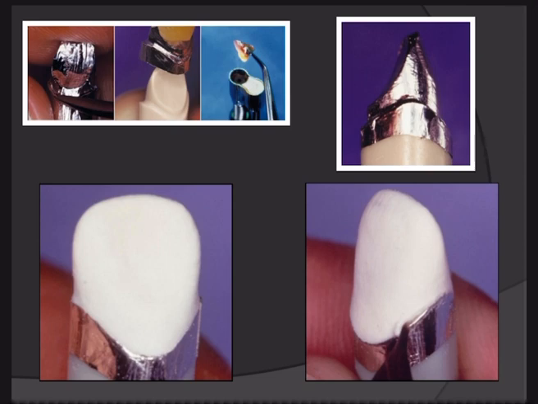Then you mix the aluminous core material with distilled water and apply the first layer over all the surfaces of the prepared tooth. Now see in this picture, it is adapted from the labial surface and the lingual surface all around. Then we will send this into the furnace.